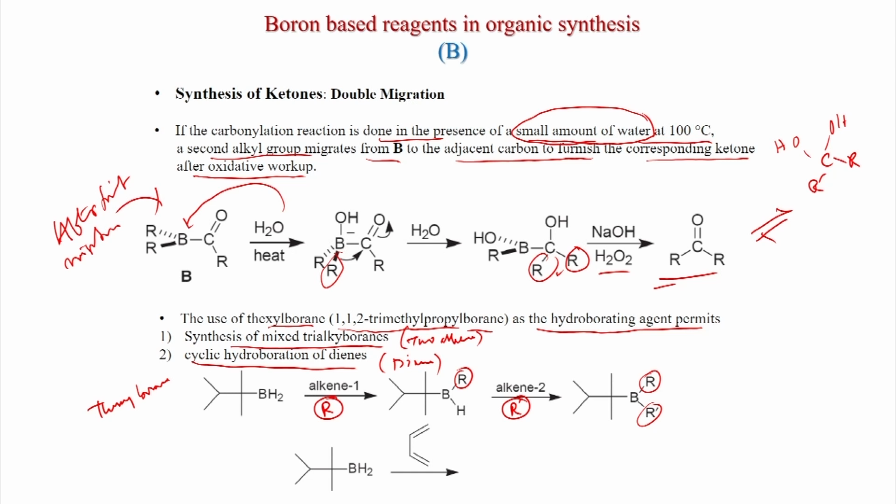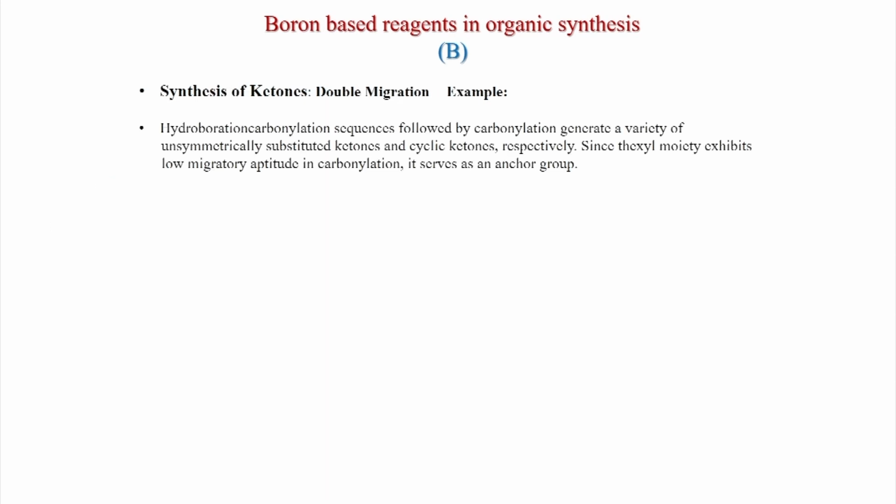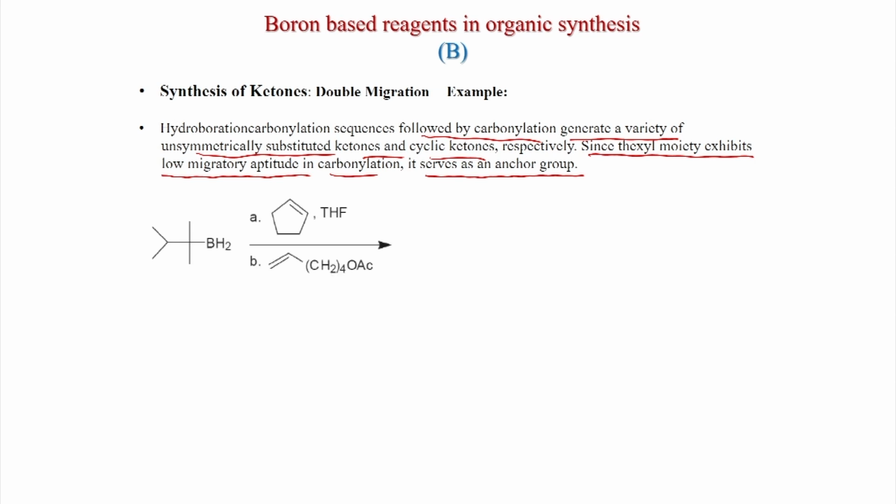Now, if you treat with a diene like 1,3-butadiene, what do you get? You get this one, because this is 1 equivalent, and now boron adds to these 2 terminal carbon atoms and you get this borane. For example, hydroboration followed by carbonylation generates a variety of unsymmetrically substituted ketones and cyclic ketones respectively. Since the thexyl moiety exhibits low migratory aptitude in carbonylation, it serves as an anchor group. This we already discussed, that the thexyl group will act as an anchor group, it will not migrate.